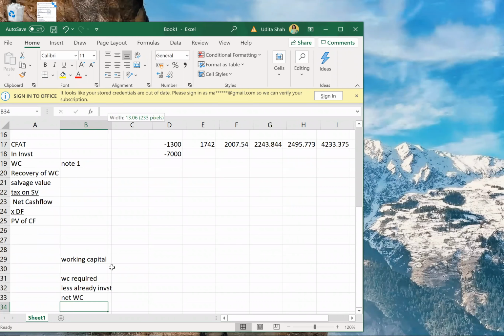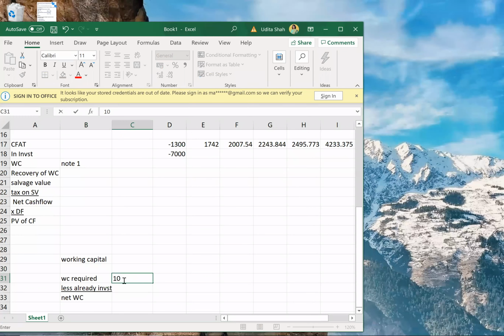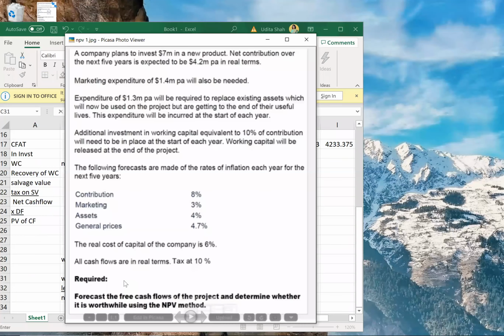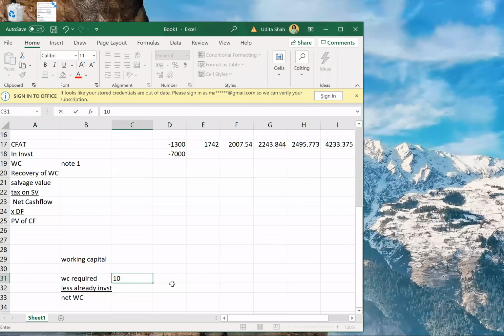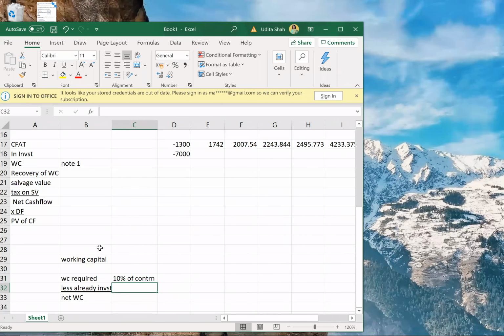So working capital required. How much is the requirement? Additional investment in working capital is equivalent to 10% of contribution. So working capital was 10% of contribution. I'll just write contribution over here. What was my contribution?